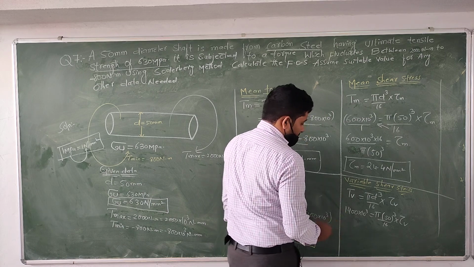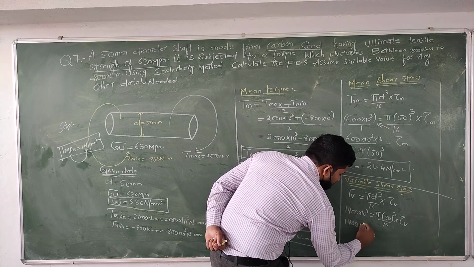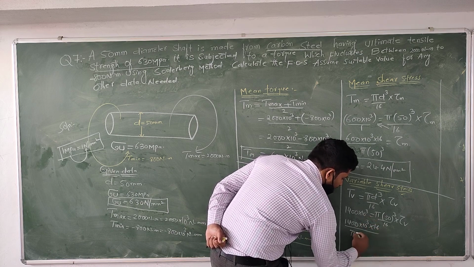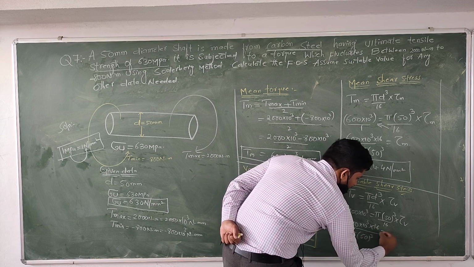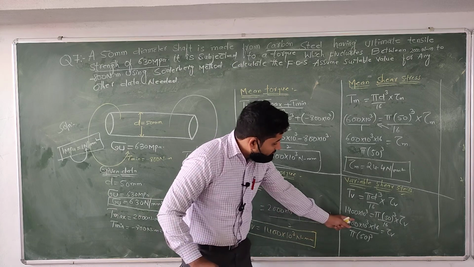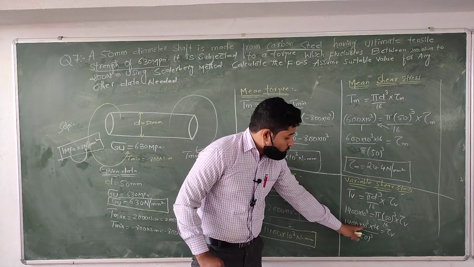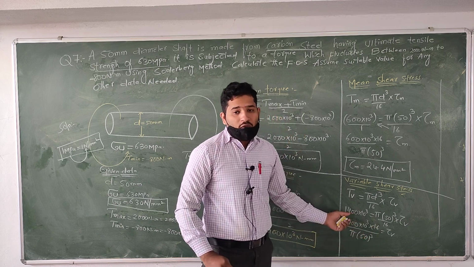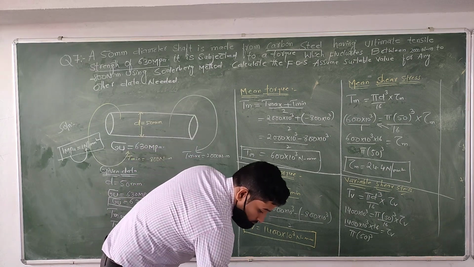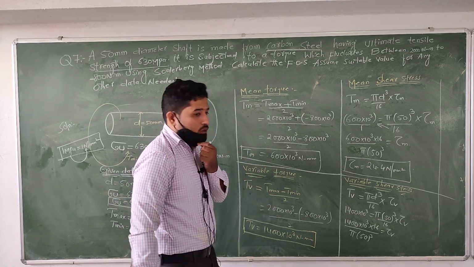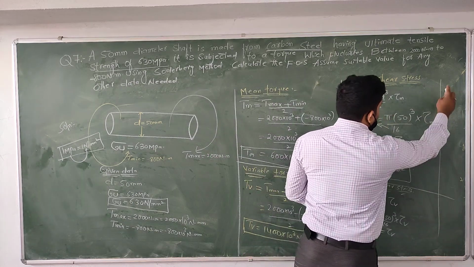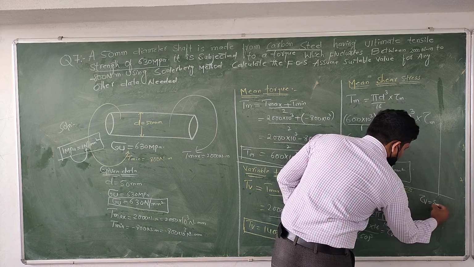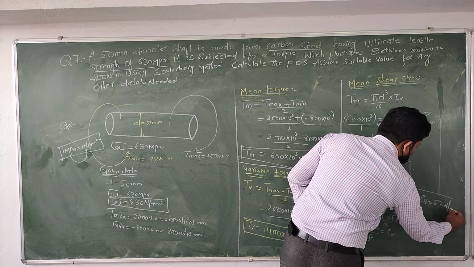If you multiply this term, 1400 into 10 power of 3 multiplied by 16 by pi into 50 whole cube equals tau v. If you divide 1400 into 10 power of 3 into 16 by pi 50 cube, you will get the answer. I am getting 57. So tau v equals 57 Newton per millimeter square.